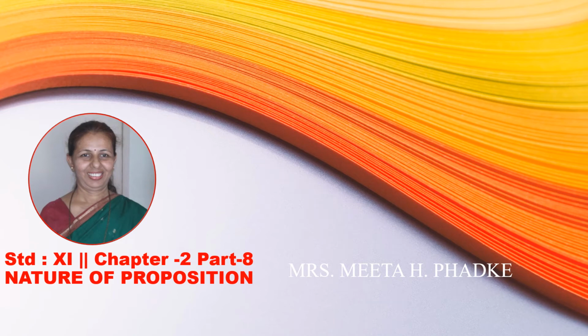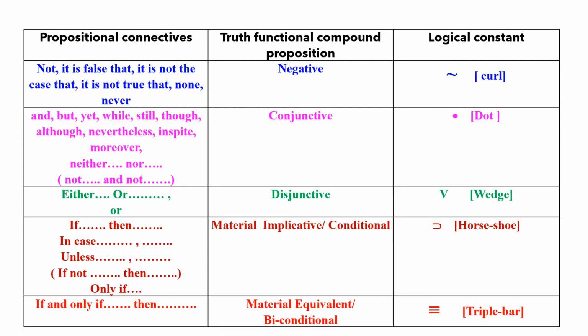We will be doing part 8 of chapter 2, Nature of Proposition. To symbolize the propositions, we need to know this table and to identify them also. So propositional connectives used are not, it is false that, it is not true that, it is not the case that, none, never. So the truth functional compound proposition is negative and the logical constant used is curl.